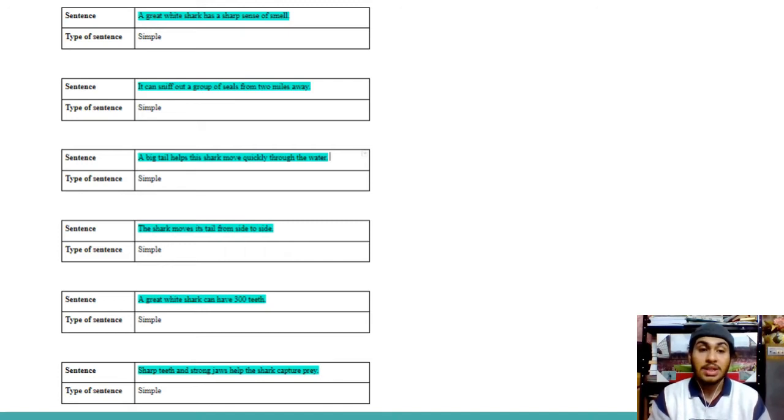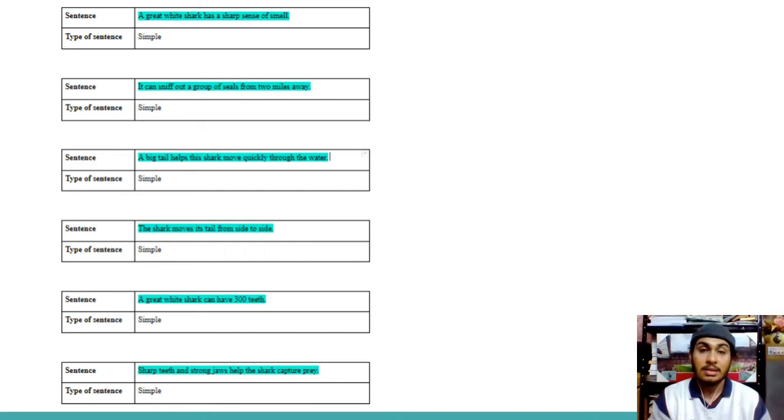After that, the shark moves its tail from side to side. We also classified the sentence as a simple sentence because it has only one independent clause. The next one, a great white shark can have 300 teeth. In this sentence, we classify it as a simple sentence because it has only one independent clause.